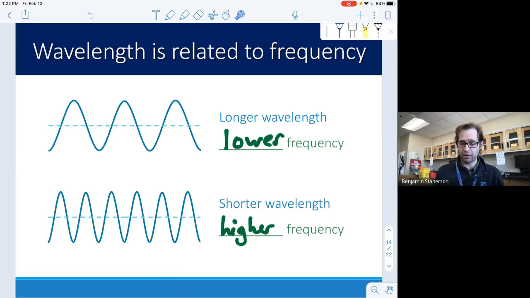So when we talk about a long wavelength, it's taking more time for that wave to get to a certain spot, so it's going to be less frequent. It doesn't happen as often. If you have a higher frequency, you're going to condense those waves. You're going to shorten and shrink them up, so your wavelengths actually decrease. And that means that you are carrying a little bit more energy at that higher frequency as well.